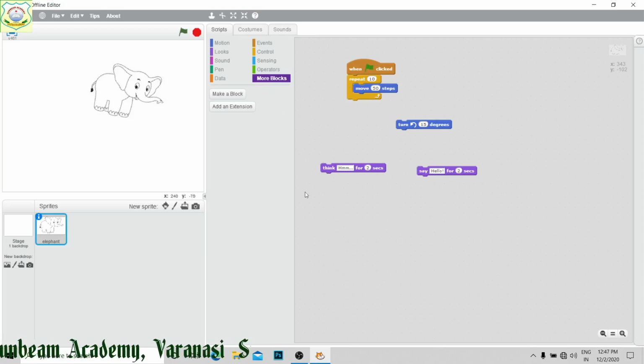Next, this is the script area. Here we are writing the script and it is going to take place, right? Is it clear?